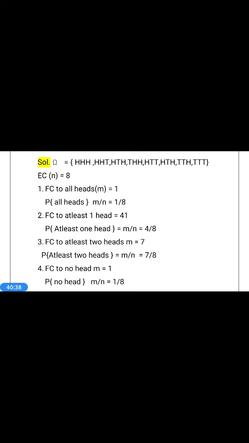7 by 8. So on the screen there may be some mistake. The favorable case to at least 1 head is given as 4. That is wrong. That is 7. Therefore the probability of at least 1 head is m by n, which is 7 by 8, not 4 by 8.